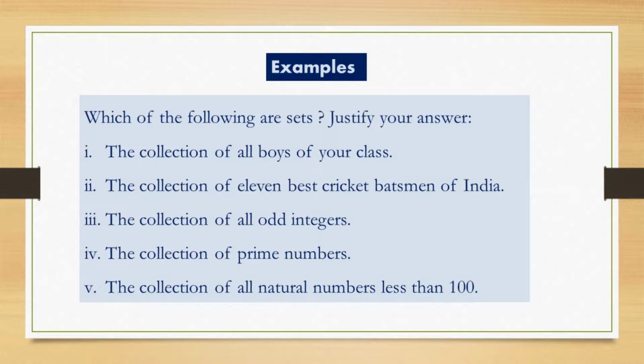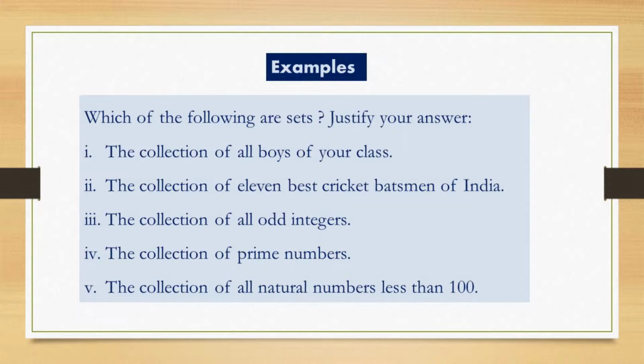Number 3. The collection of all odd integers. I hope you already know the concept of integers and odd even numbers. So odd integers remain the same for everyone.